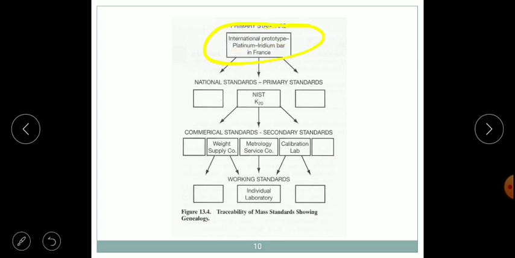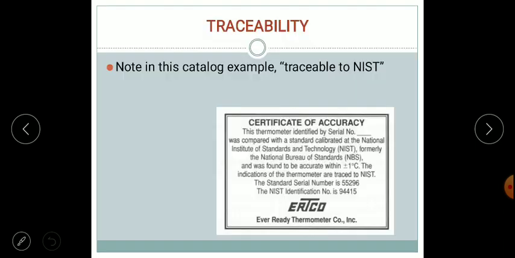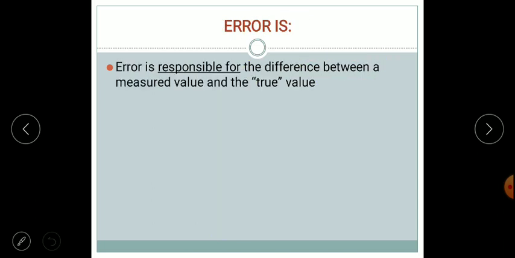From that we again measure the values with this, that is the K20 model, and then it is transferred. This process is tracing the values, so we call it traceability. Lastly, in our laboratory we have working standards. For getting traceability we should have a certificate of accuracy, with values provided by national institutes, that is the Institute of Standards and Technology. So we call this traceability.